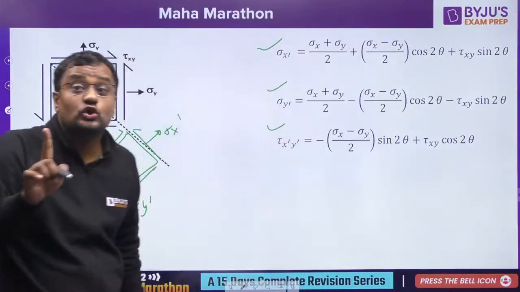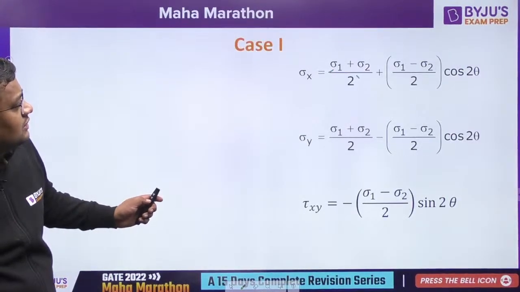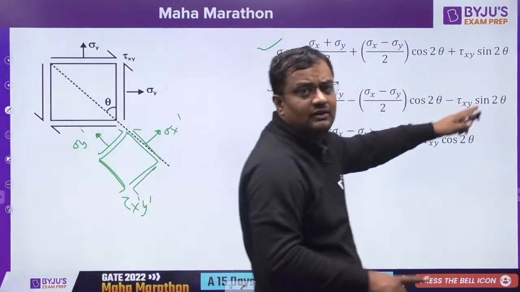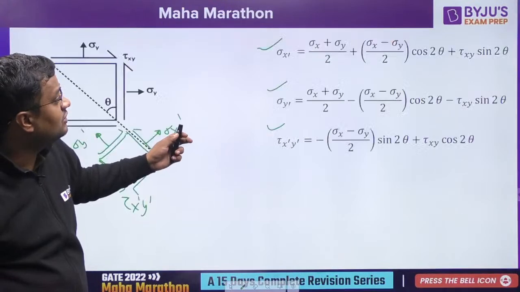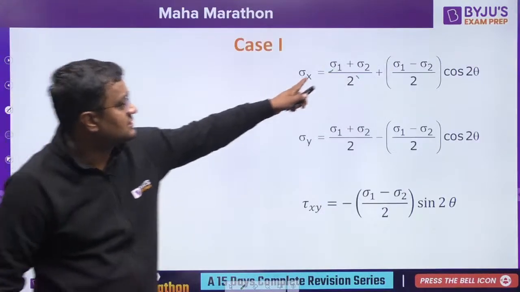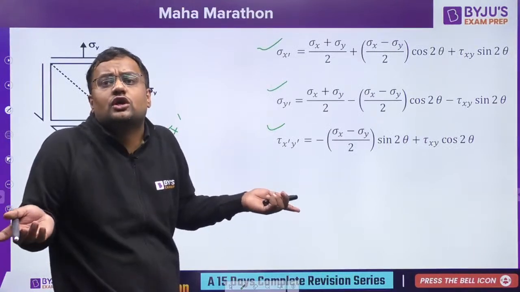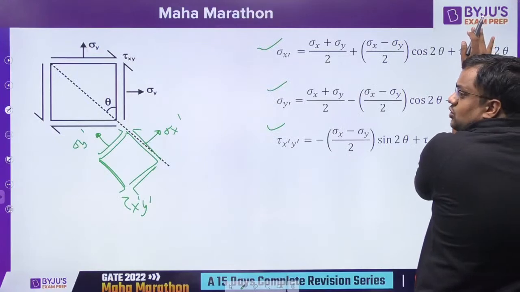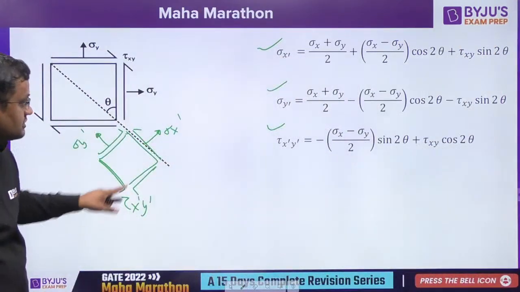And why have I told you not to remember the first formula? Because in the second formula, if you put tau xy as 0, that will be only the first one. The first one is applicable when we know the principal stresses. So only remember the second. If there are principal stresses, shear stress will be 0. Hide this, then this will be case 1. No need to remember case 1. So here the stresses sigma x dash, sigma y dash, tau x dash y dash are given by this.